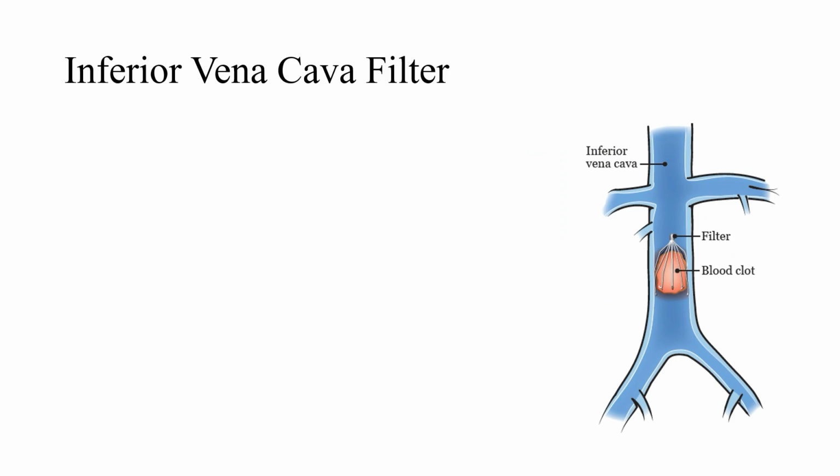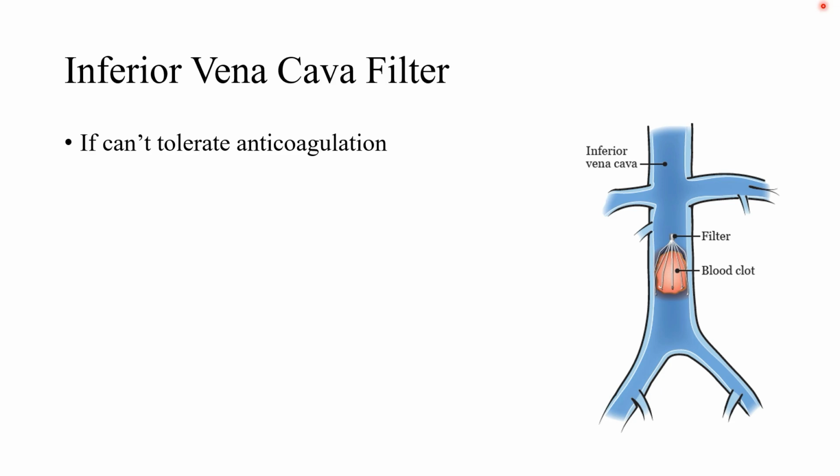The inferior vena cava filter. So when do we put in an IVC filter? Well, the biggest reason here is if they can't tolerate anticoagulation. Now let's look, what is an IVC filter? An IVC filter is exactly what it sounds like. You put a filter in the IVC, the inferior vena cava, and the idea is if this person has a DVT in the leg and a piece chips off and tries to embolize, the filter catches it in the IVC before it goes to the lungs and causes a PE.